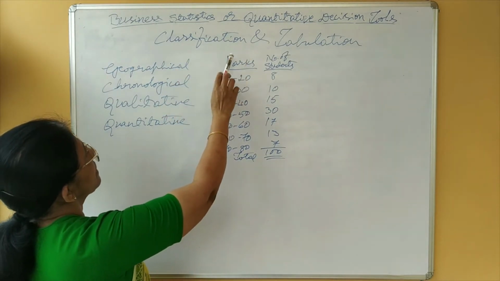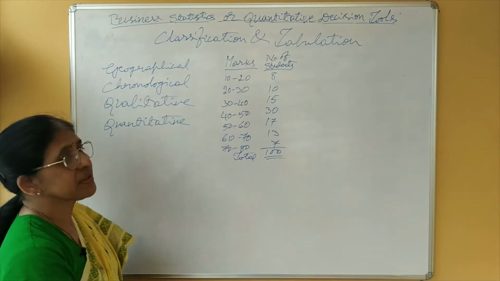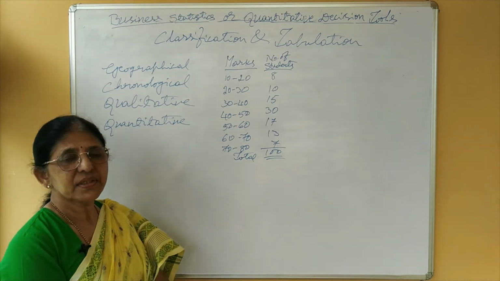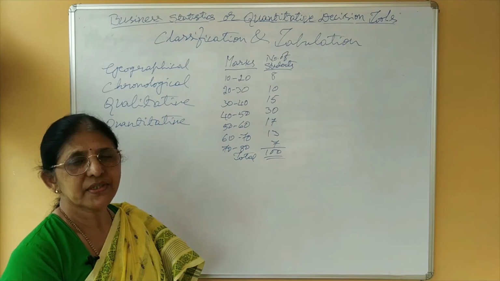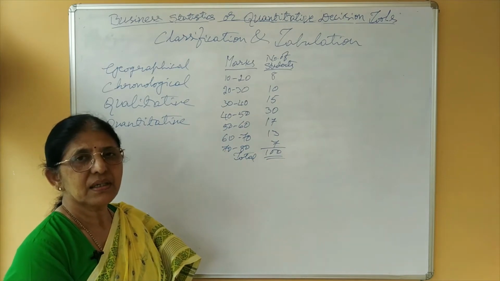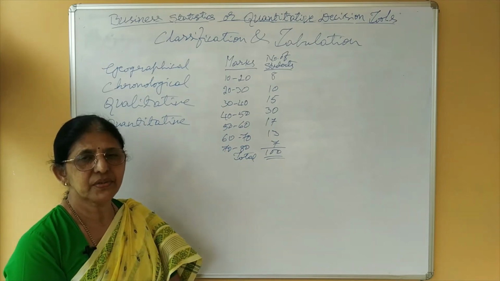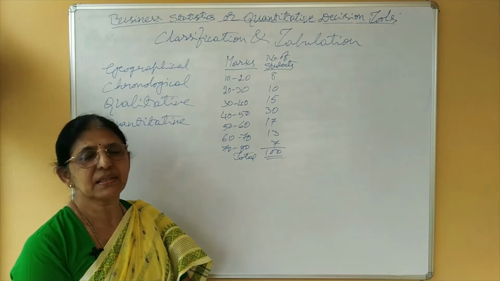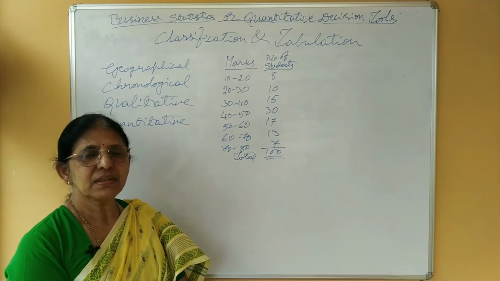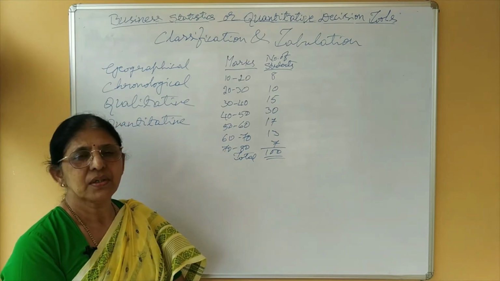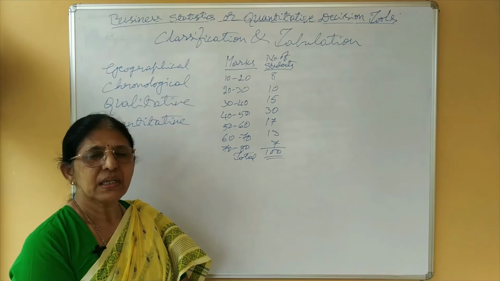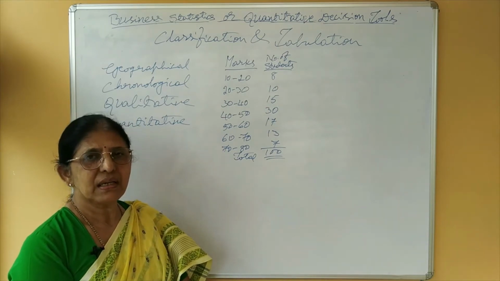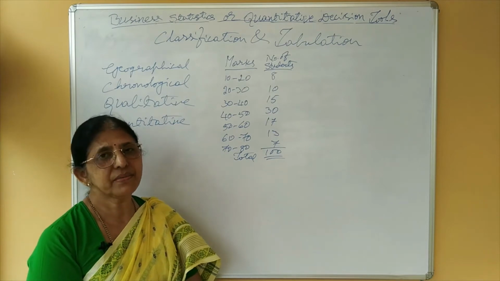Let us learn the topic classification and tabulation. In any statistical investigation, the first step is the collection of data. The collected data are very complicated to deal with and to arrive at any conclusions because they are spread over different directions. In such cases, there will be a feeling to put the data in a systematic way. So, the necessity arises for arrangement of data.